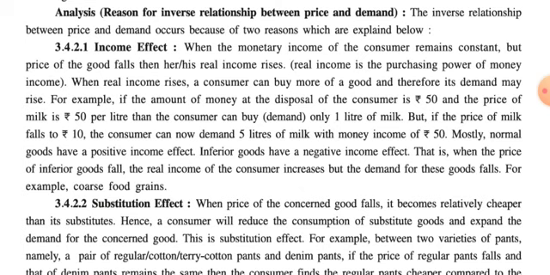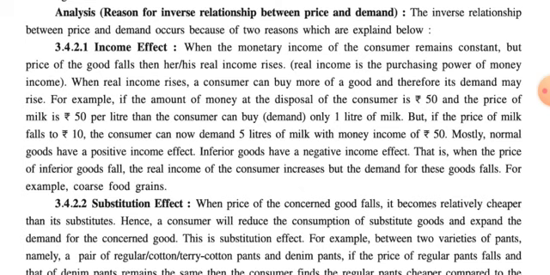When real income rises, the consumer can buy more of a good and therefore its demand may rise. Here in the example of coconut, because yet we haven't discussed the next example which is given in your textbook, but initially we have taken the example of coconut. So in coconut also, when the price of coconut falls from rupees 15 to 10, the person is able to buy more units because his monetary income will be constant but his real income rises. Now let us discuss one more example which is given in your textbook.